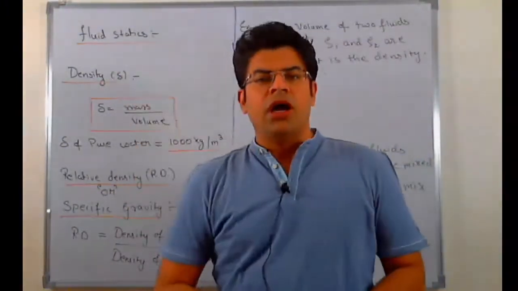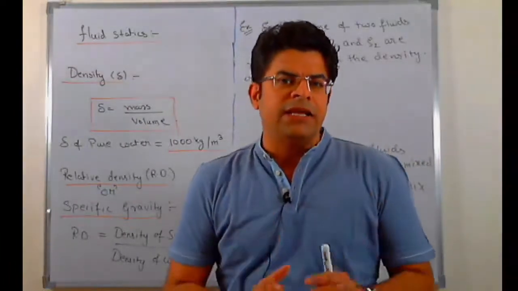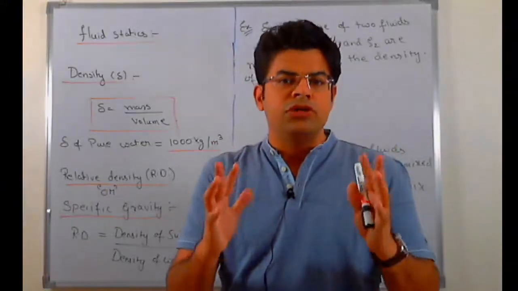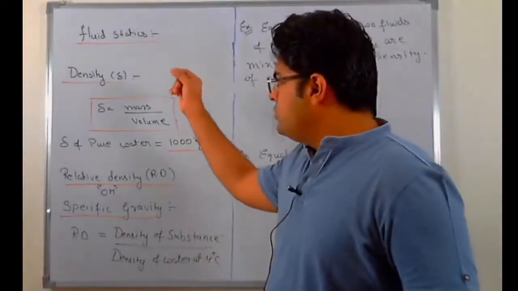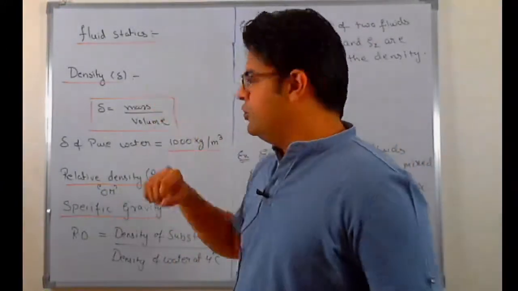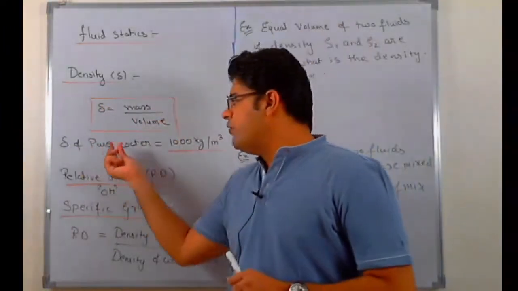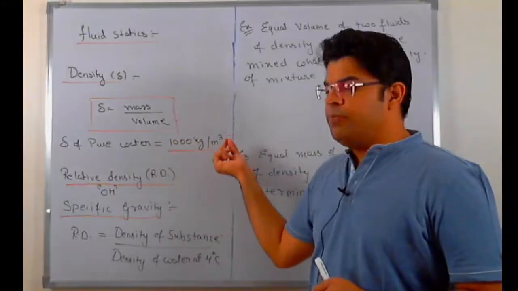Fluid statics. A fluid is said to be in static condition when it is at rest with respect to the beaker or container which is holding it. Let's talk about the first important term, density. Density is simply defined as mass upon volume. Density of pure water is 1000 kg per meter cube.